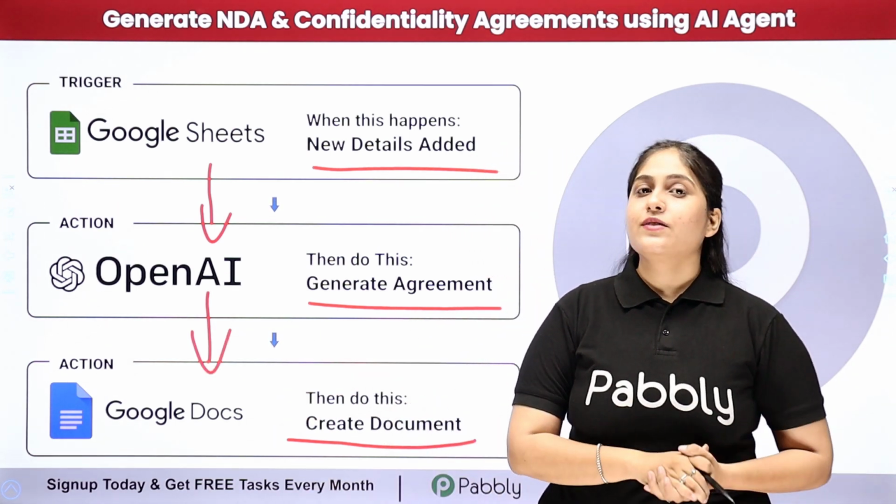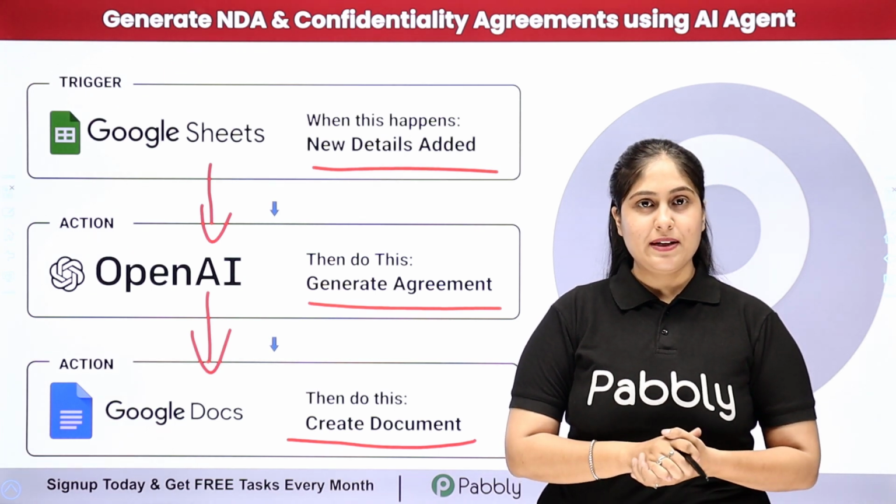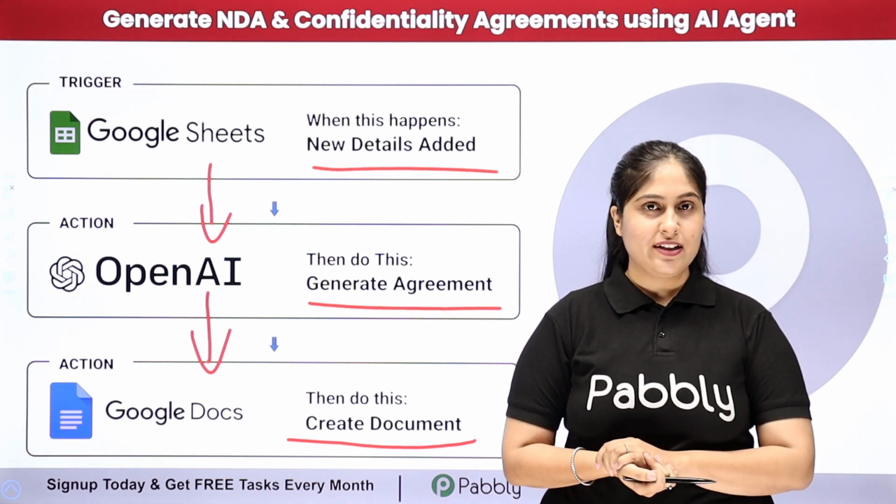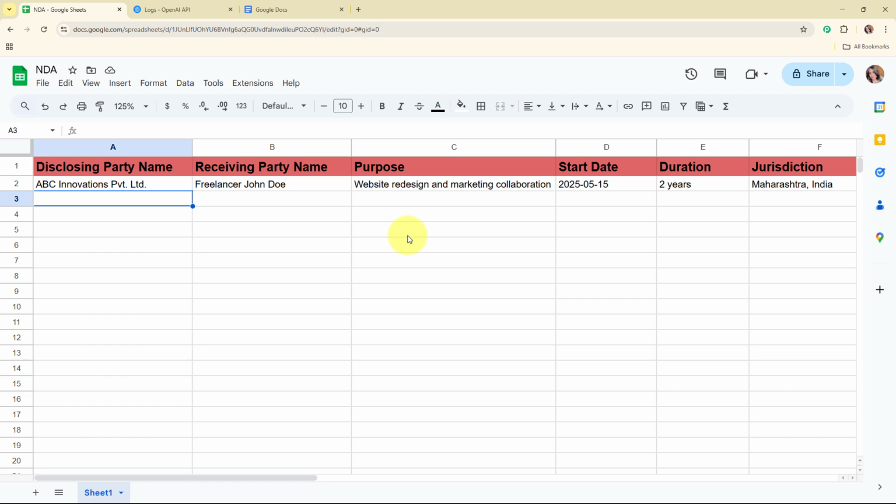So to see the working of this automation and to learn this process step by step, let me take you to my screen. Welcome to my screen. In this video, I'll show you how to automatically generate NDA and confidentiality agreements using an AI agent. This will help you save time, stay legally protected, and create professional documents without starting from scratch.